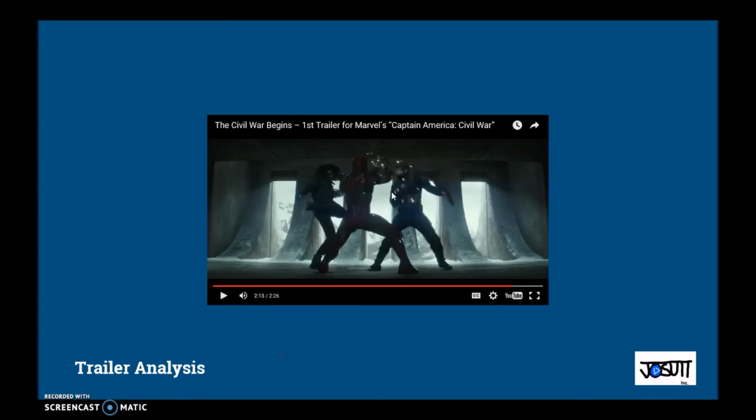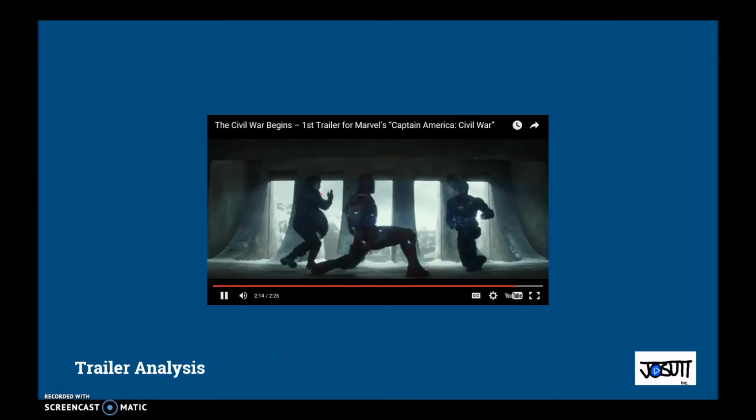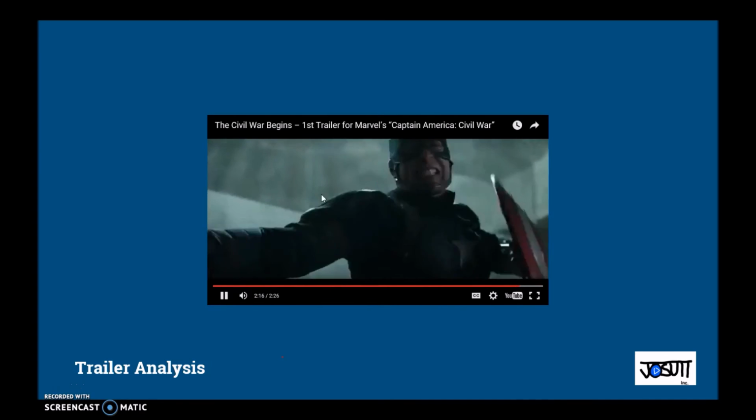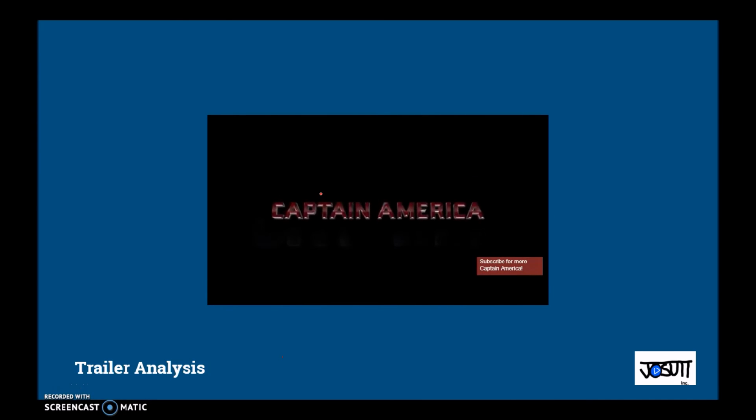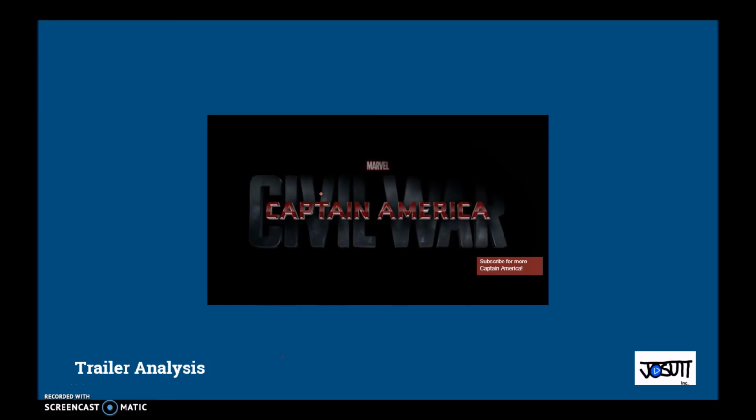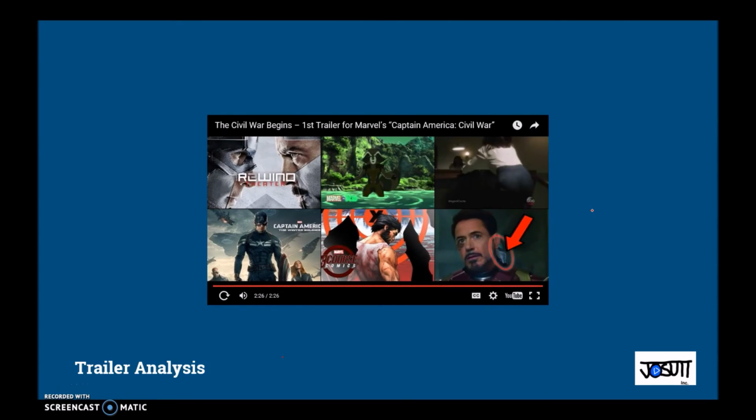Now, this fight scene right here, I really liked it. Fighting Bucky and Captain America, just beating down on Iron Man, no mercy. And yeah, that's kind of it for the trailer. So, we didn't get to see Spider-Man, we didn't get to see Vision. Probably in the future we will. But we saw what we saw, and we saw Black Panther, so that's good.